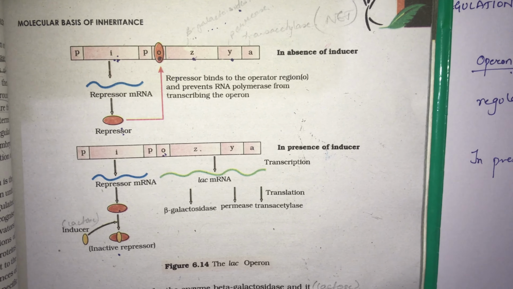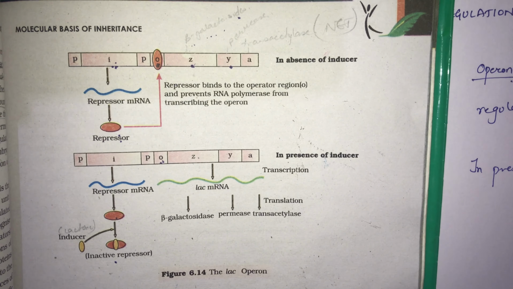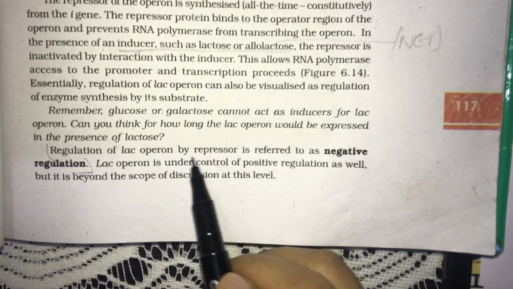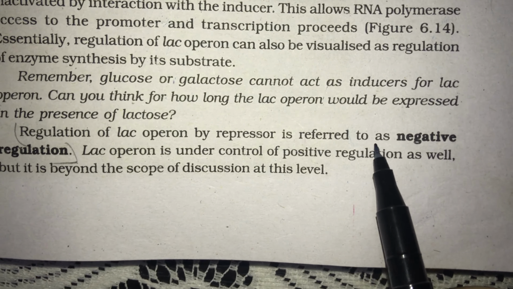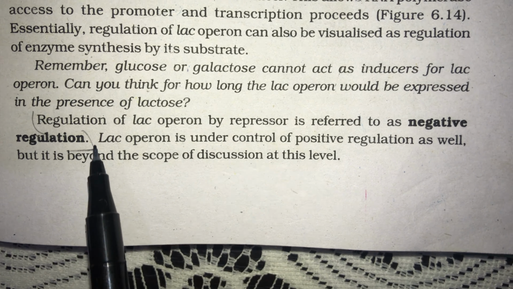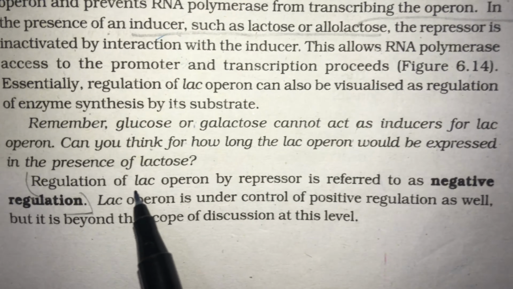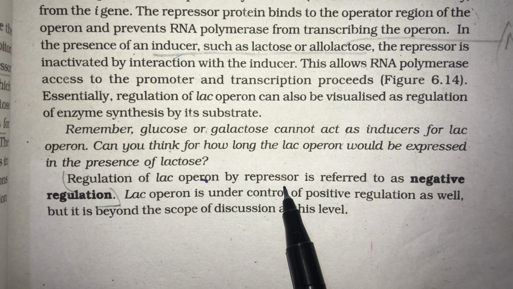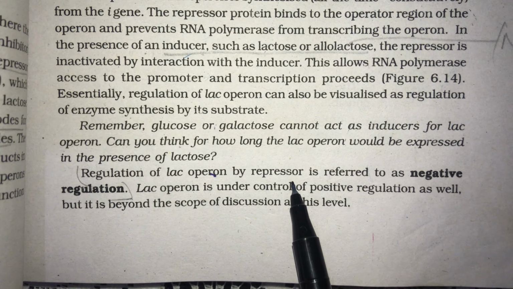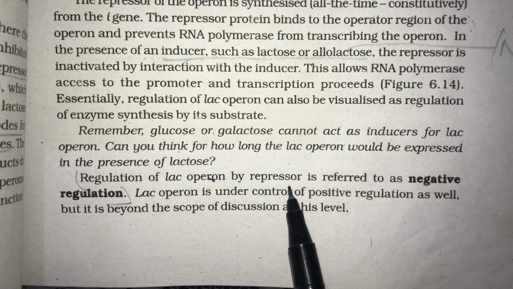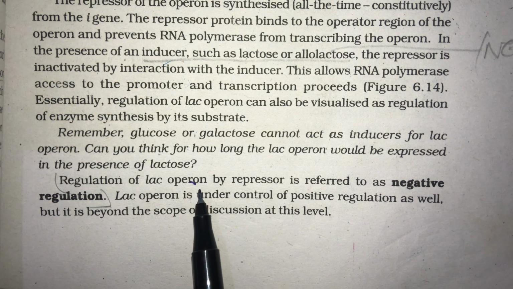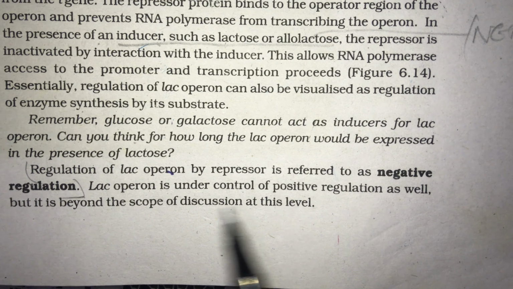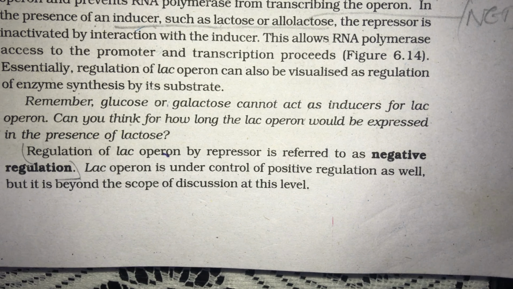Now here you can see regulation of Lac Operon by repressor is referred to as negative regulation. Very important. Regulation of Lac Operon by the repressor molecule which is coded by the I gene is referred to as negative regulation. Why? You can get questions sometimes.